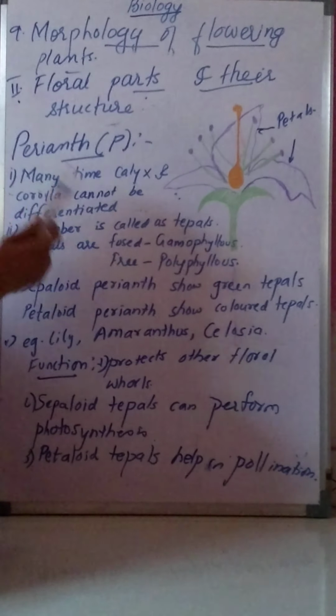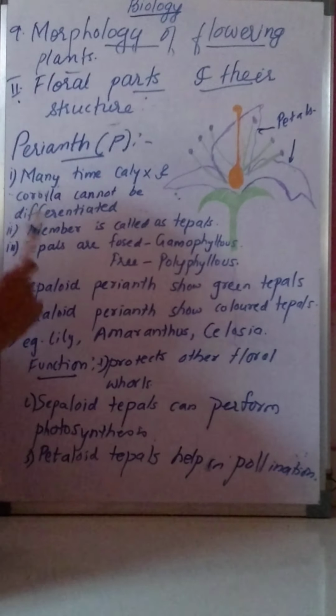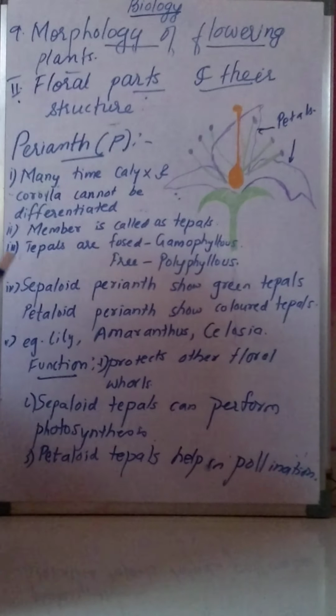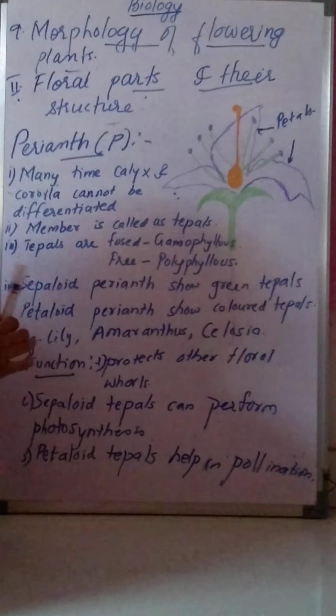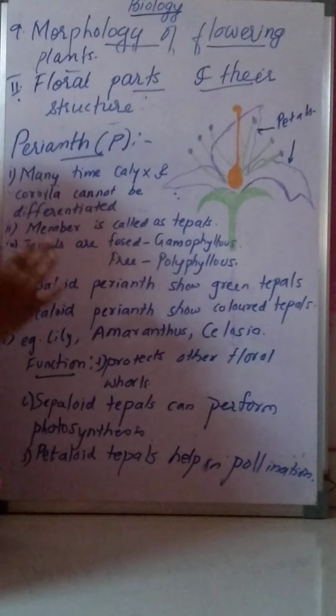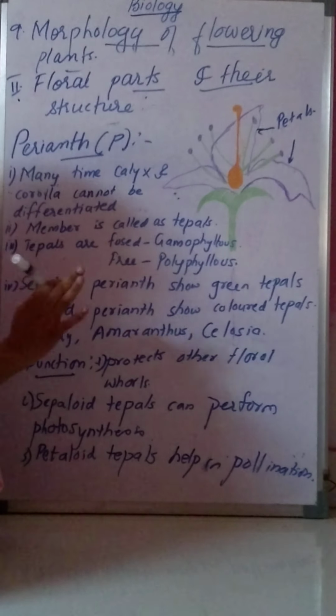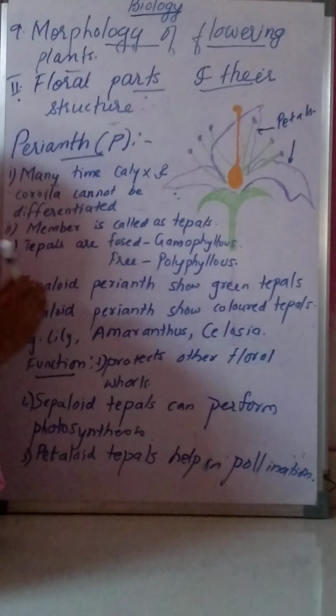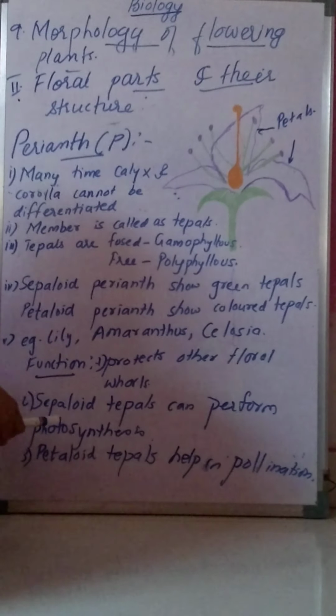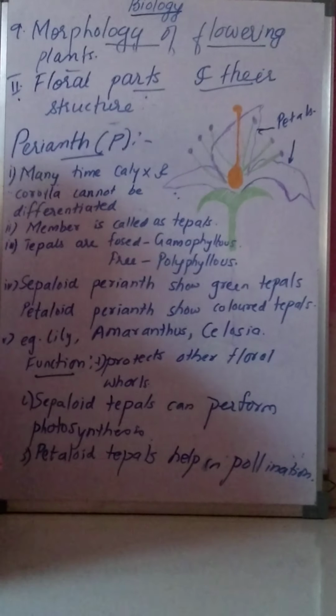So we are studying floral parts. We have studied calyx and corolla. These floral parts, calyx and corolla, help for reproduction. They are not the sexual part, but they help for pollination. Now next is perianth. Perianth is written as P. Now what is perianth first?